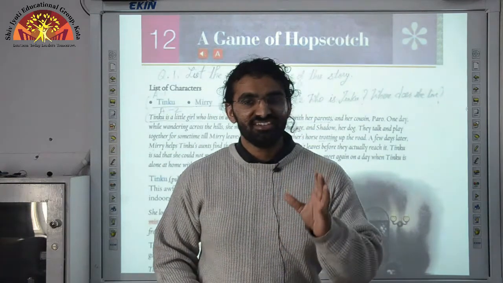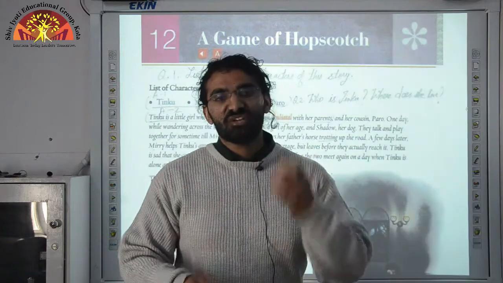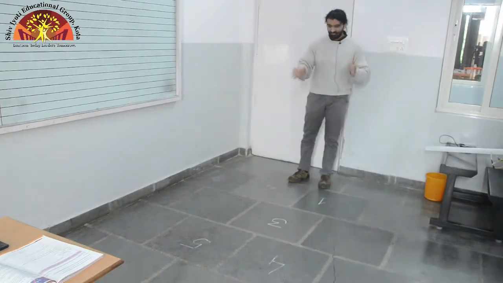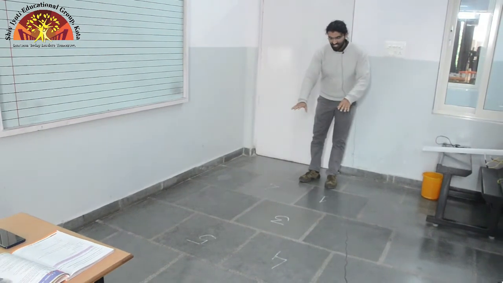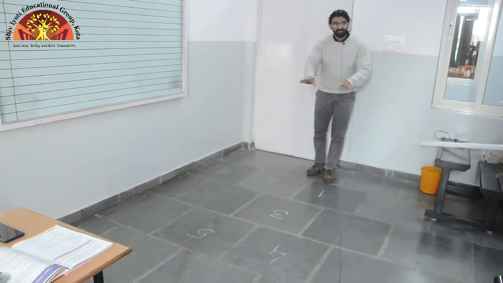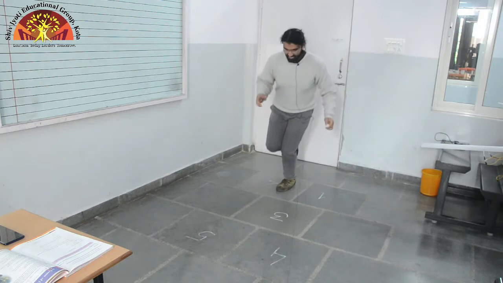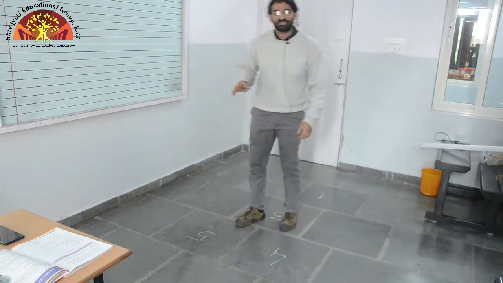If you haven't, then before we start this chapter, before we get inside it, I would like to first let you know what this game is. So this is that game of hopscotch. You draw blocks like this, and you write 1, 2, 3, 4, 5, and then all you need to do is this: 1, 2, 3, 4, 5. This is that game of hopscotch.